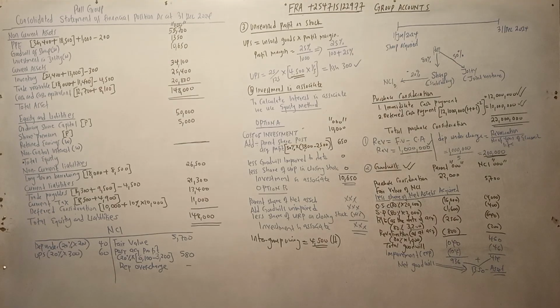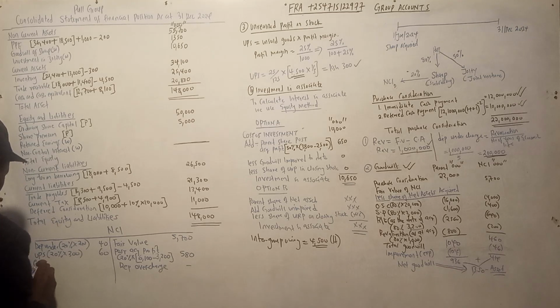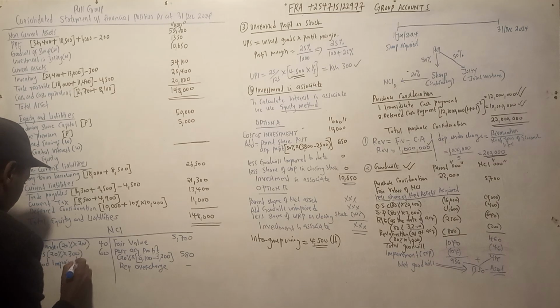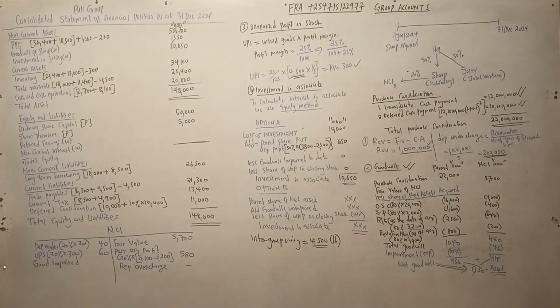Then we have goodwill impaired. Goodwill impaired, it was 20% of the total goodwill. So 20% of, let me see.